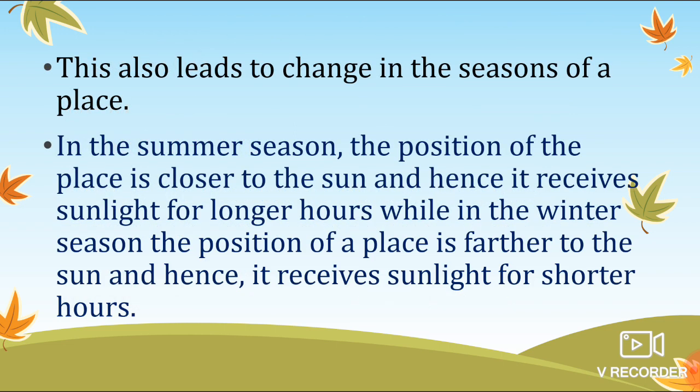Okay, and with the help of some pictures we can see how it is high and how it is low, the longer duration of day and shorter duration of day, and how it is summer season, how it is winter season.